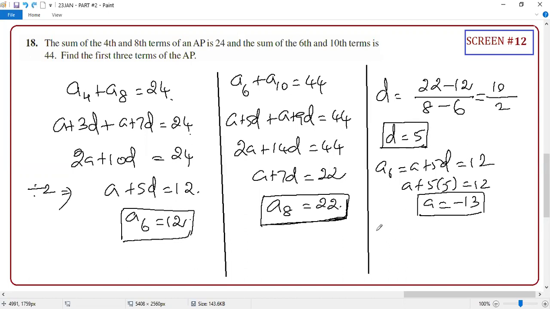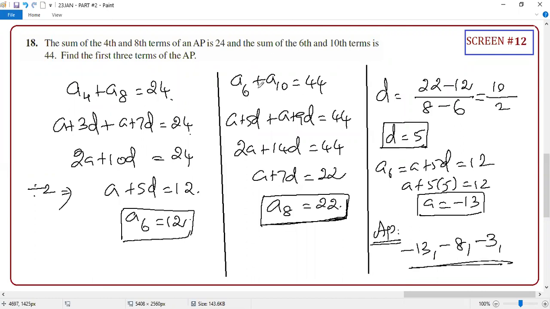Now you can tell me what your AP is. Minus 13, then minus 13 plus 5 is minus 8. Minus 8 plus 5 is minus 3. Anyhow, they are asking only for the first three terms, so you don't need to put the dots. These are the first three terms.